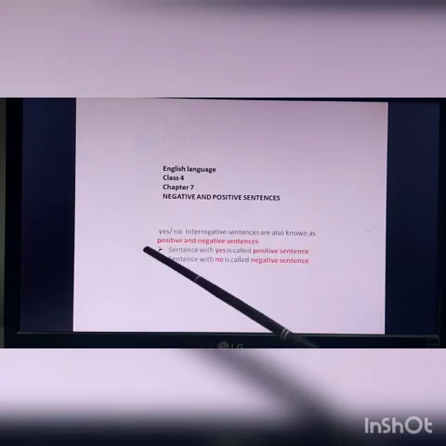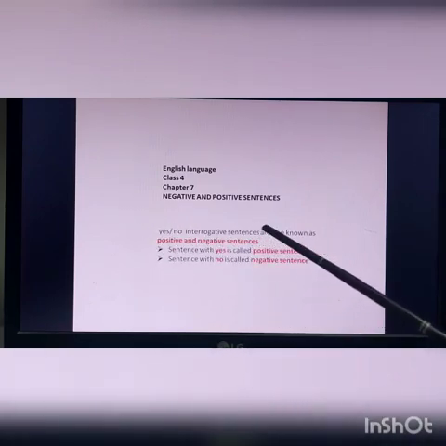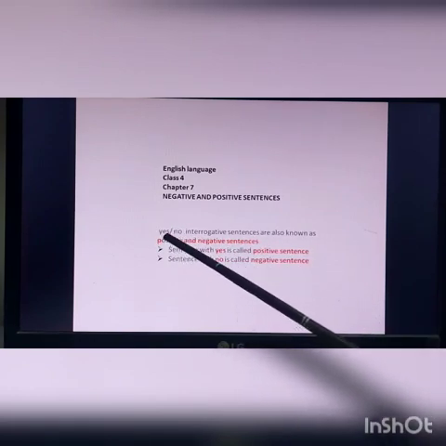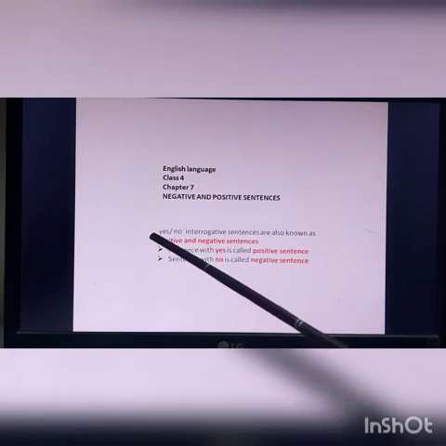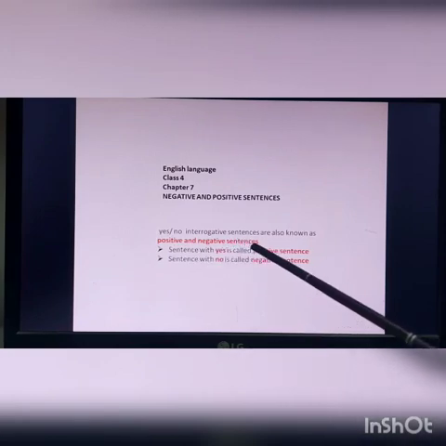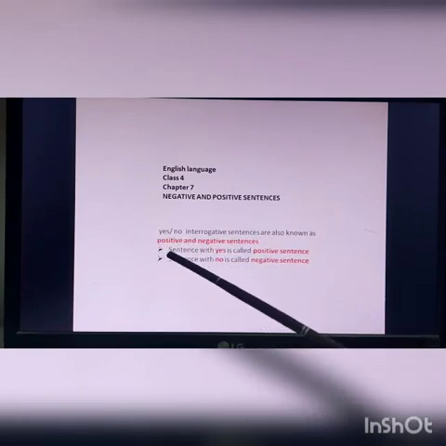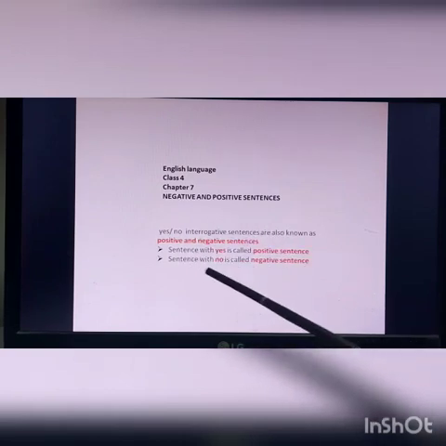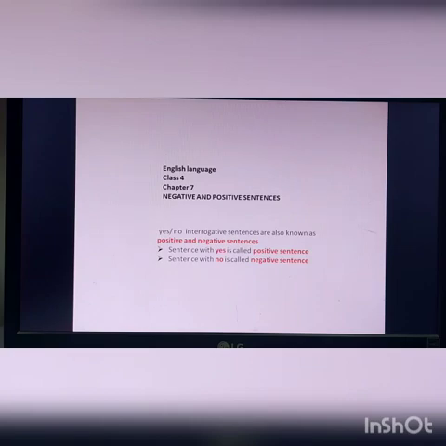Okay. So here it is. Yes, no interrogative sentences are also known as positive and negative sentences. We have done questions and answers, and there we had yes or no interrogative sentences, right? From there only positive and negative sentences come. So a sentence with yes is called positive and a sentence with no is called negative. These two lines are the whole chapter.